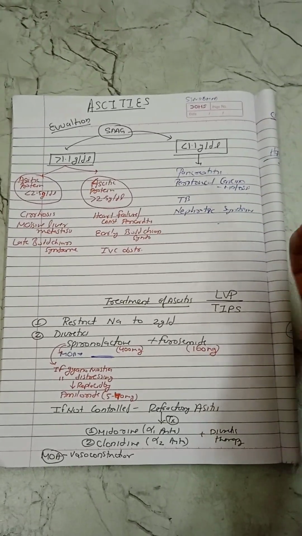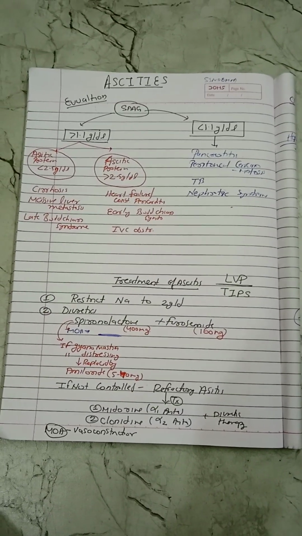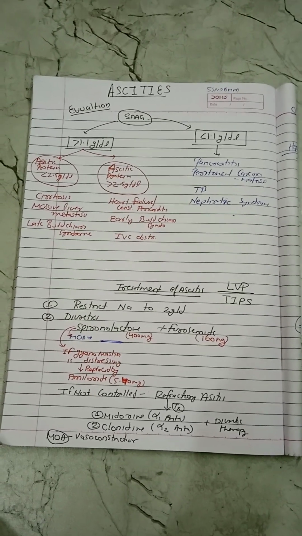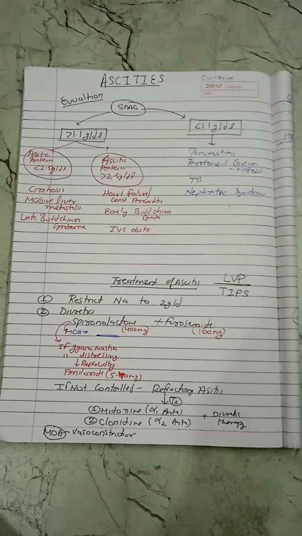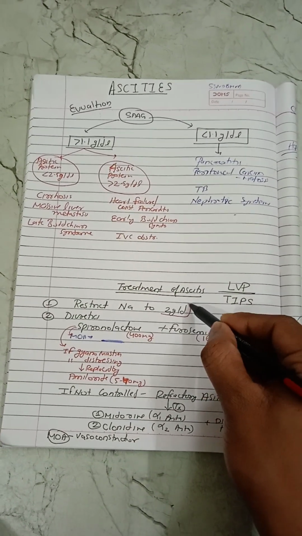Then we will see the treatment of ascites. For the treatment, first we should restrict the sodium in the diet to 2 gram per day, meaning restricting sodium in the diet to 2 gram per day.